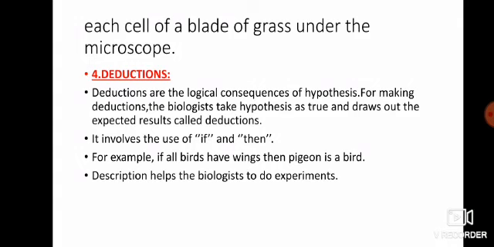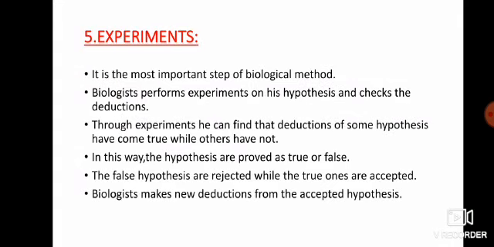For example, as I have told you, if all birds have wings, then a pigeon is a bird. So what will be the deductions? The deductions help the biologist to do experiments. Now what are experiments? It is the most important step of the biological method, and biologists perform experiments on their hypothesis and check the deductions. They can also find that the deductions of some hypotheses have come true while others have not.